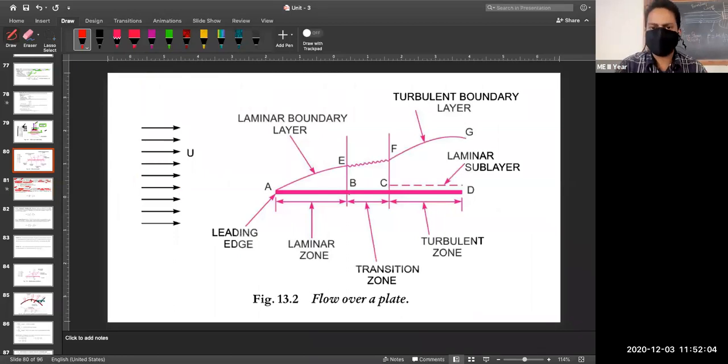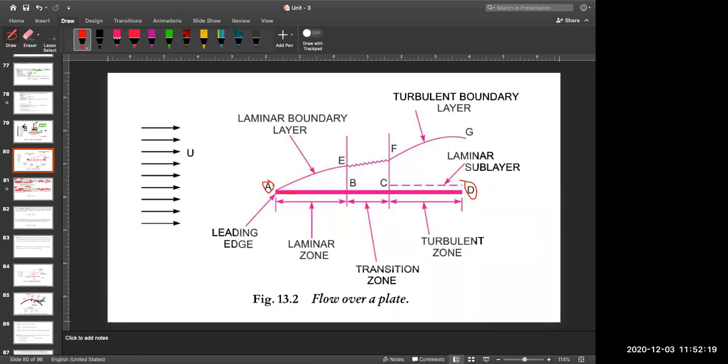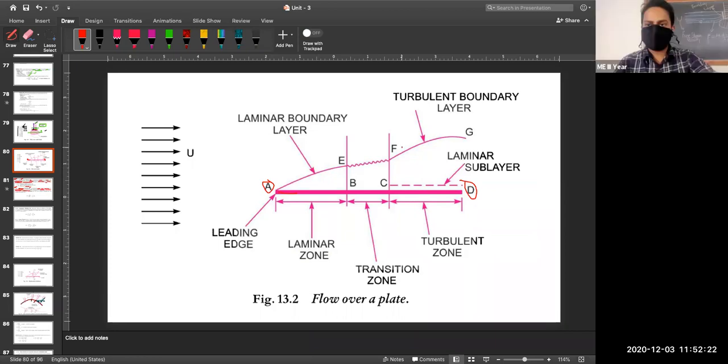This is very simple. I will explain it with this diagram only. I have shown you that we have one plate represented by AD. Due to the friction, there is some boundary layer over it, and this boundary layer provides some resistance to the flow. So the actual flow rate will reduce. If there is no friction, there will be no boundary layer and there will be more flow rate.